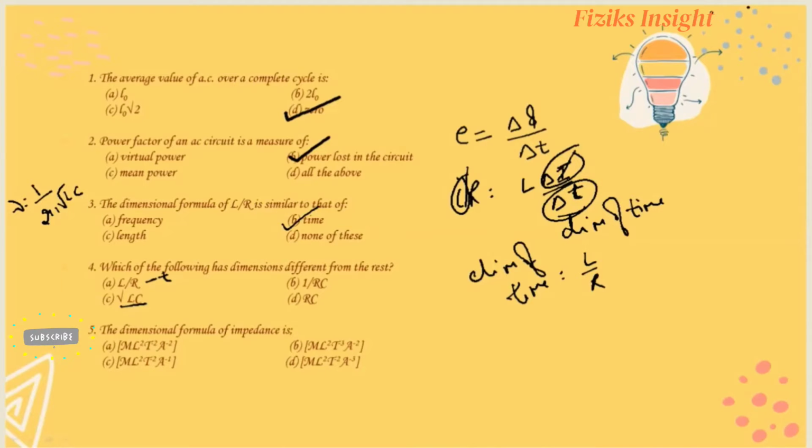See, frequency is equal to 1 by T. Now it becomes 1 by T is equal to 1 by 2 pi root LC. Moreover, 2 pi is a constant and has no dimensions. Now root LC clearly has the dimensions of time.